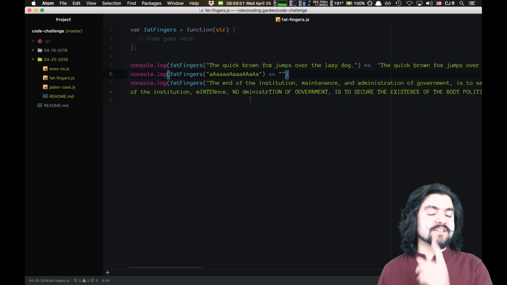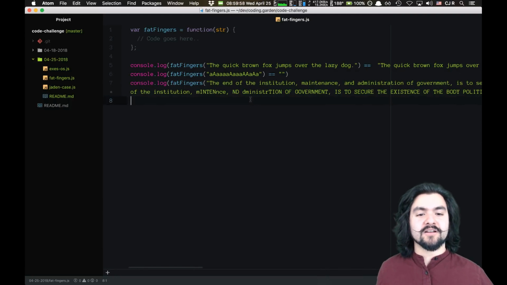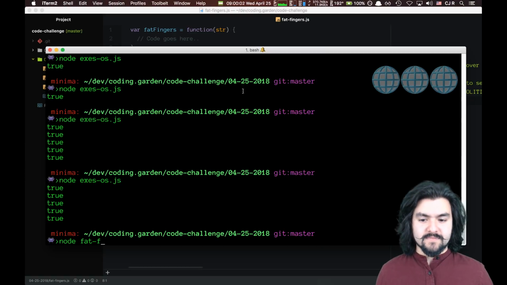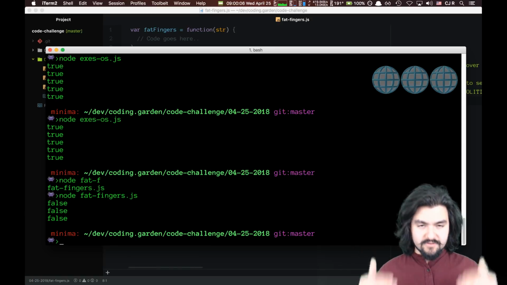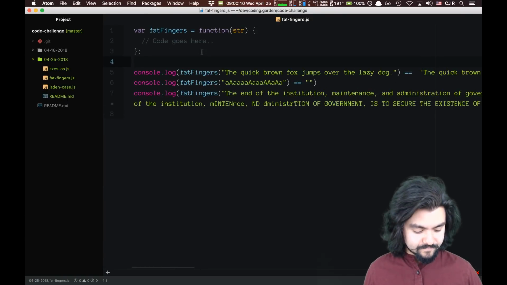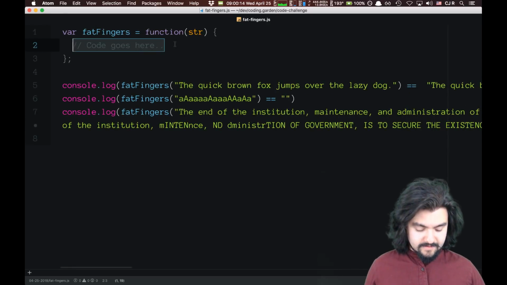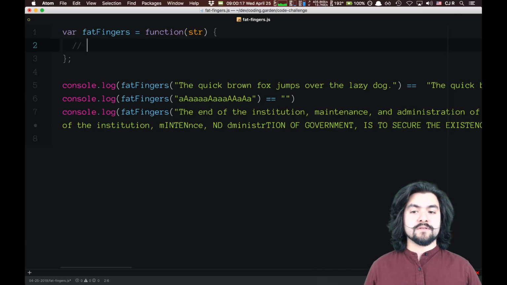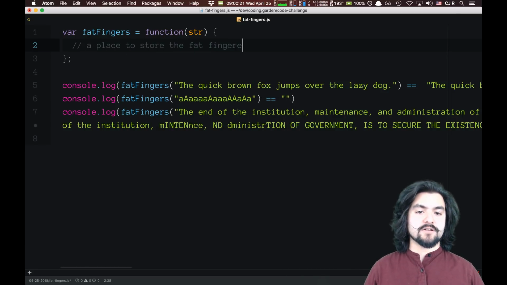Essentially, we're going to look at every character in the string and decide what to do with the next character that we encounter. Okay. So if I run this, we should see everything false because our function is returning nothing right now. So let's try it. So here's my thought. We have a place to store the fat-fingered string, right?